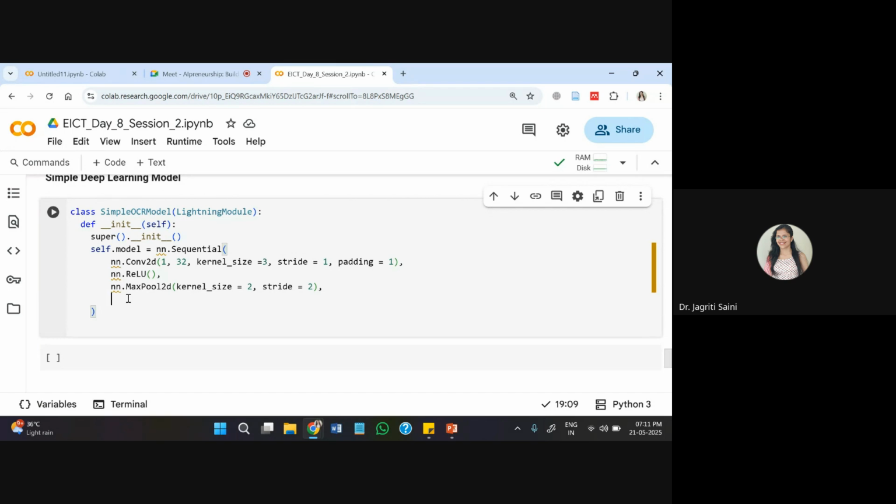After this I'll add a flatten layer. This is like a simple CNN model-like structure we are creating. And then we have the linear layer by the end.